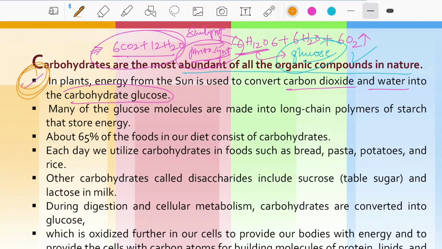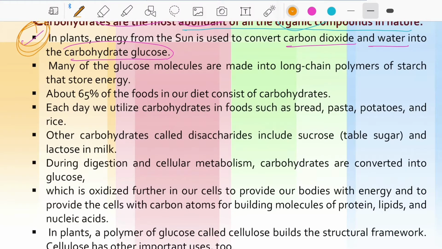In plants, the energy from the sun is used to convert carbon dioxide and water into the carbohydrate glucose. Many glucose molecules are made into long chain polymers of starch that store energy. Monosaccharides are not polymers, but disaccharides, trisaccharides, and so on up to polysaccharides are. Each sugar component is attached to the other in a chain form, so we call them polymers.